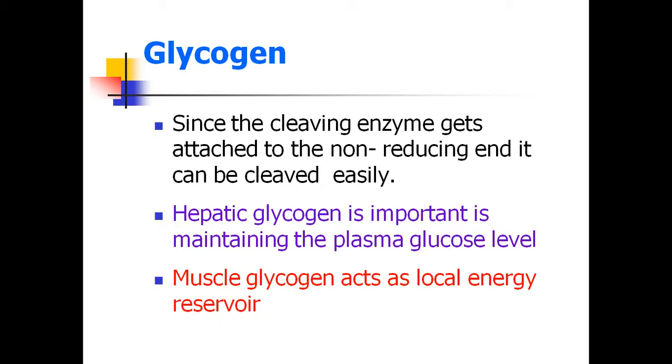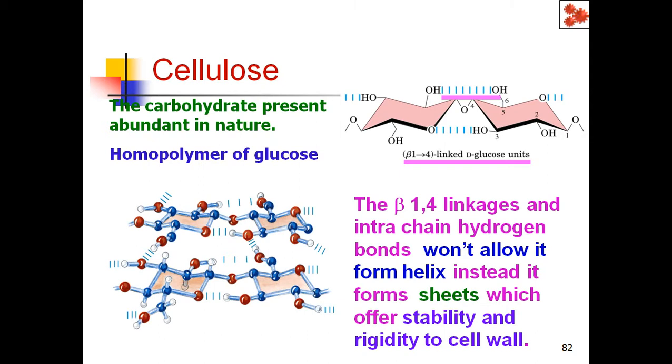So glycogen is mainly stored in the liver, and this is the major energy source in the body during fasting condition and during starvation. Muscle glycogen, which is stored in the skeletal muscle, acts as a local energy reservoir for the muscle cells. So glycogen is stored in the liver and muscle. That is the second example of homopolysaccharide over.